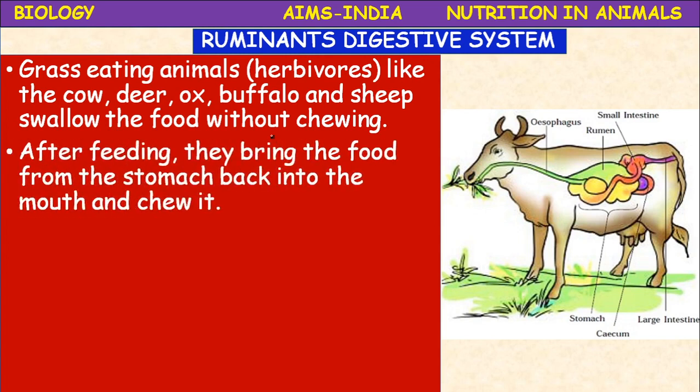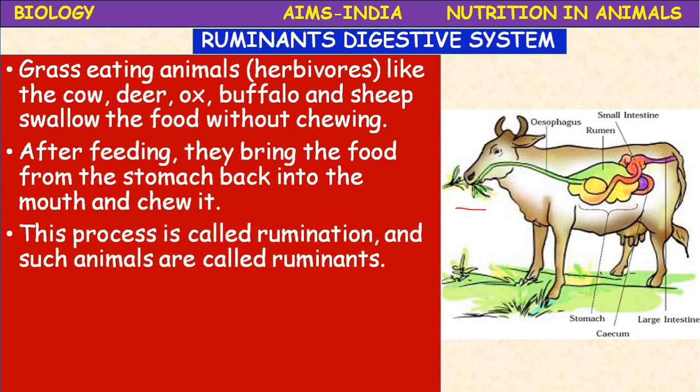Next, after feeding, after swallowing, they bring back the food. You see here, it will swallow directly, the cow. After feeding, they bring back the food from the stomach back into the mouth and chew thoroughly. So this process is called rumination, and such animals are called ruminants.